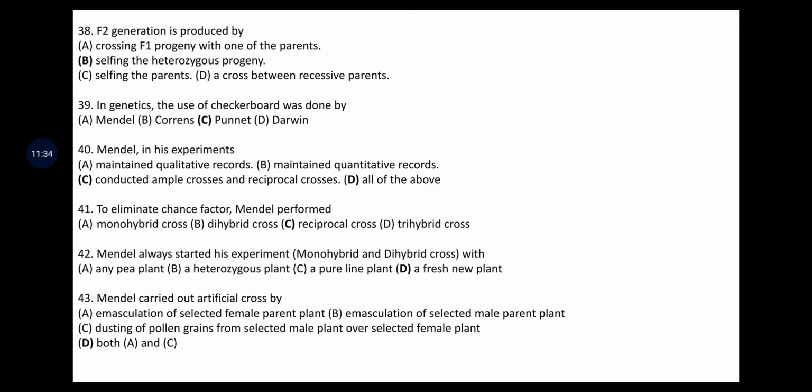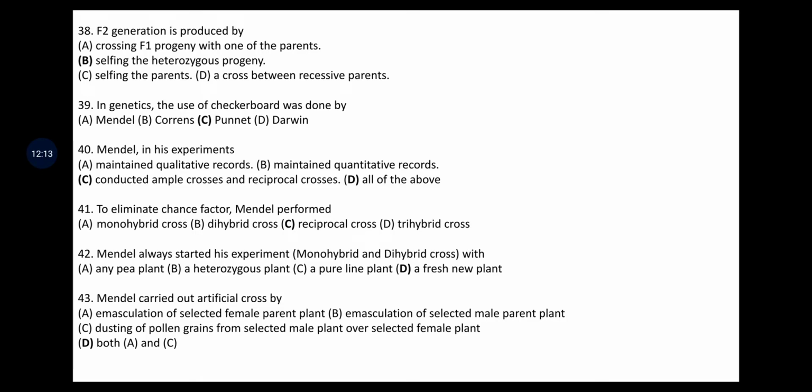Next question is F2 generation is produced by, answers are crossing F1 progeny with one of the parents, selfing the heterozygous progeny, selfing the parents, and a cross between recessive parents. The answer is selfing the heterozygous progeny. Means if you cross the F1 with F1, you will get the F2 generation. In genetics, the use of checkerboard was given by Mendel, Correns, Punnett and Darwin. Checkerboard is also known as Punnett square. So this was given by Punnett.